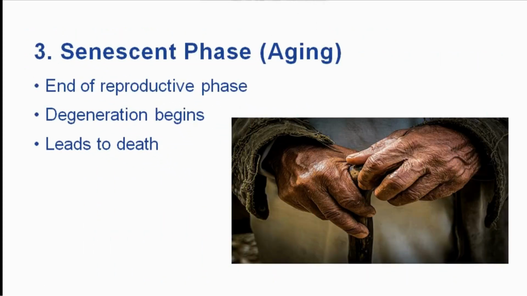The last phase of life cycle is senescent phase or aging, that is end of reproductive phase, degeneration begins and it leads to death. In plants and in animals, hormones are responsible for the transition of phases. Interaction between hormones and other environmental factors regulate the process of reproduction, growth, and the associated behavior.